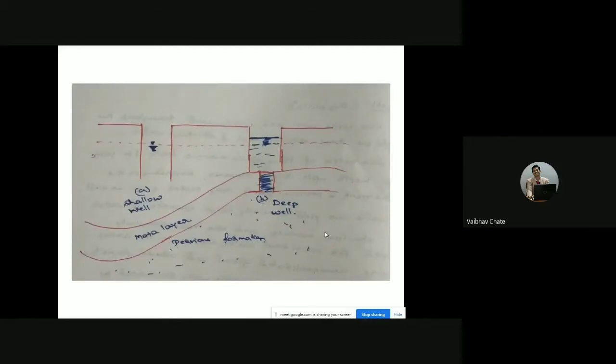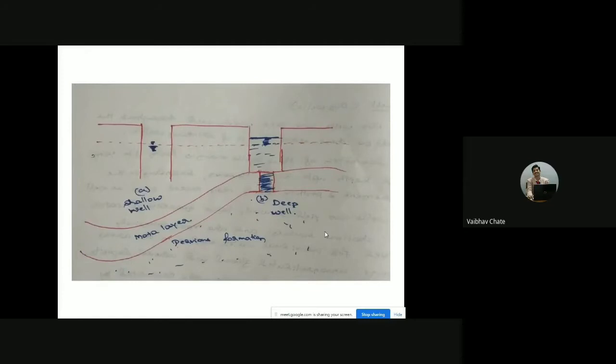Before going for the classification, first let us try to understand what a well is all about. A well is nothing but a hole. If I'm talking about a tube well, that means we are going for excavation of a hole or a shaft. So a well usually consists of a hole or a shaft that is vertically excavated below the earth surface so that we can bring up the groundwater.